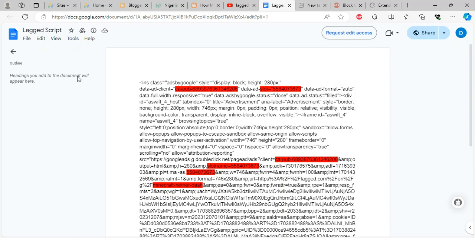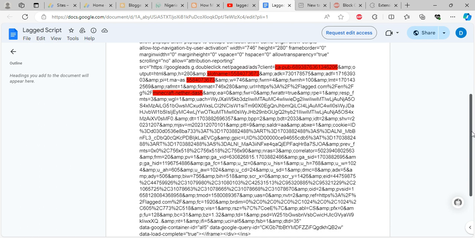Today we want to talk about LAC scripts. You've seen here, from the publisher's ID, this is the only thing you need to edit from here. The publisher's ID is what you need to edit alone. Then you scroll down to where you see another publisher's ID. You edit it and paste your own.